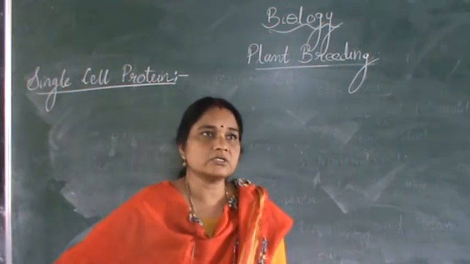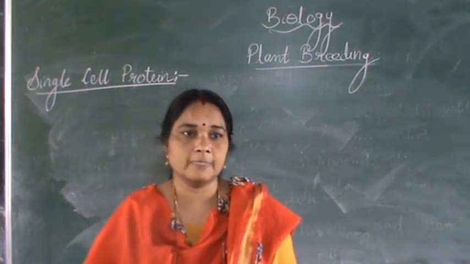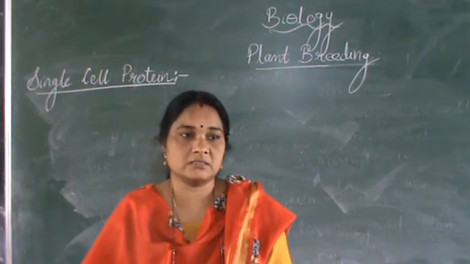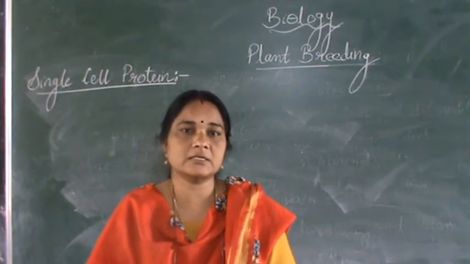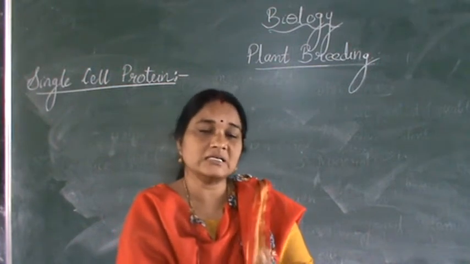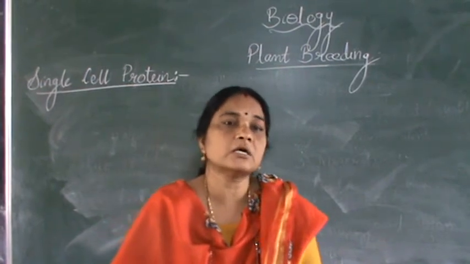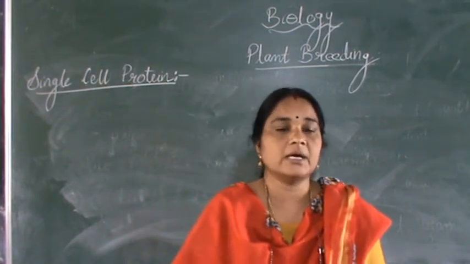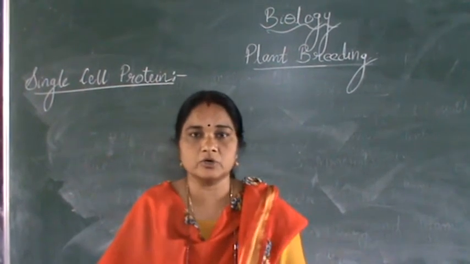Now you can see the crops which I told about, rice, wheat, maize and all. They are made up of many cells. So what are they? They come under multicellular. So plants and animals, we can classify them as some which are made up of a single cell or which are made up of many cells. Single cell animals are known as unicellular animals, and there are also unicellular organisms and multicellular organisms.